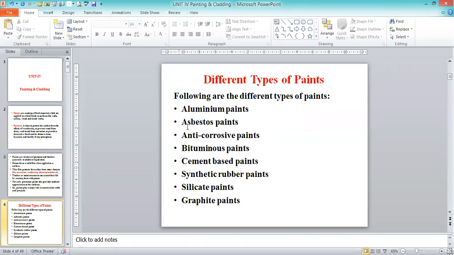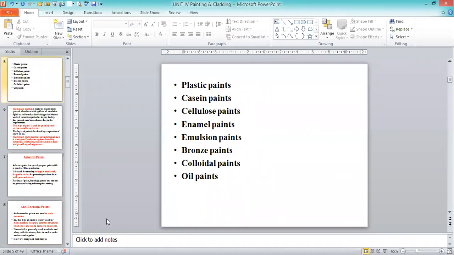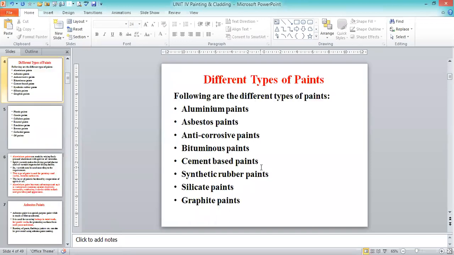That's why they categorize them into aluminum paints, asbestos paints, anti-corrosive paints, bituminous paints, cement-based paints, synthetic rubber paints, silicate paints, graphite paints, plastic paints, resin paints, cellulose paints, enamel paints, emulsion paints, bronze paints, colloidal paints, and oil paints. In civil engineering or building purposes, we are going to be using enamel paints, plastic paints, cement-based paints, synthetic rubber paints, and aluminum paints.